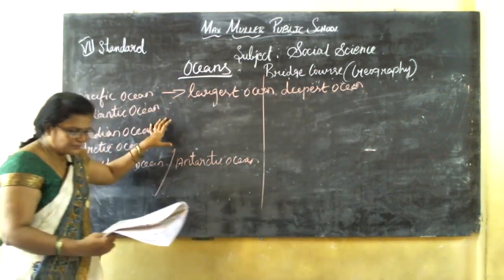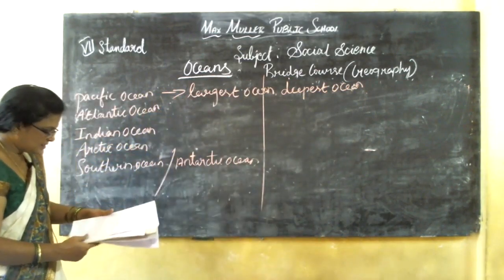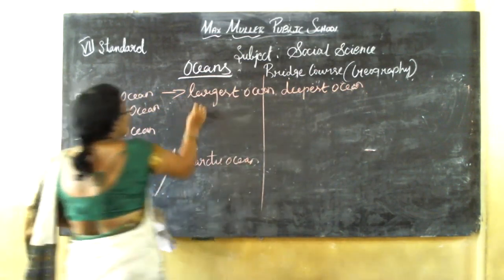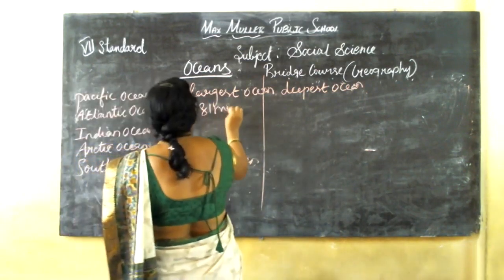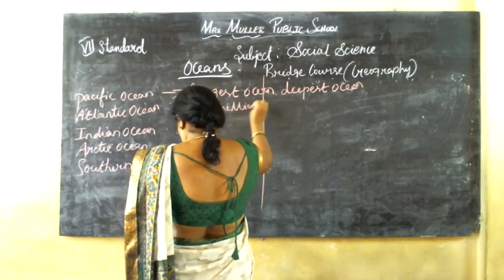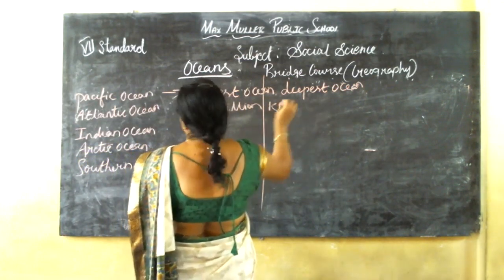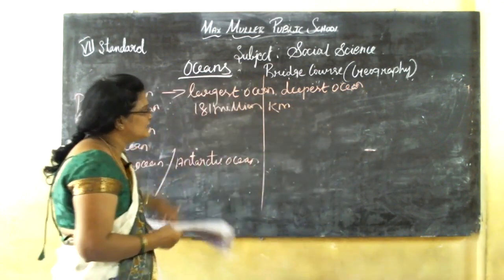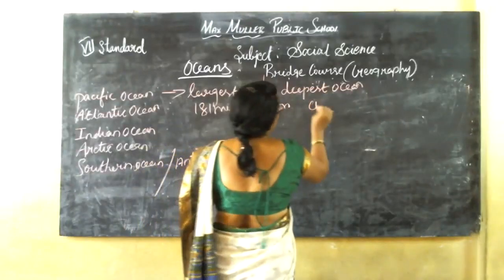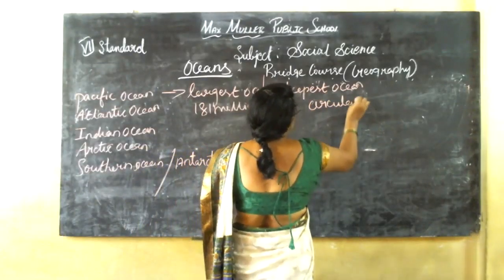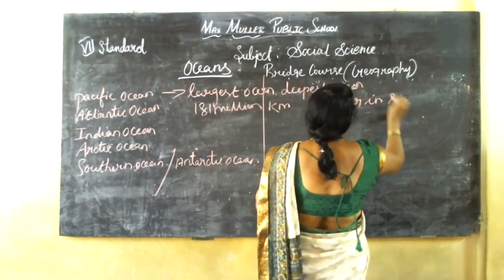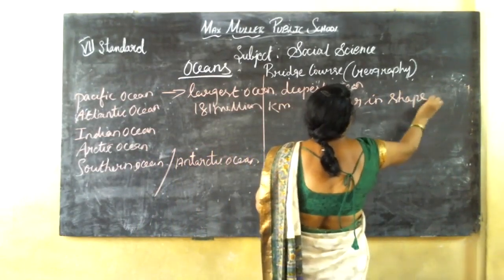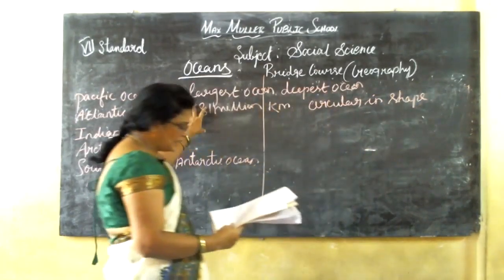Its area is 181 million square kilometers. It is circular in shape.